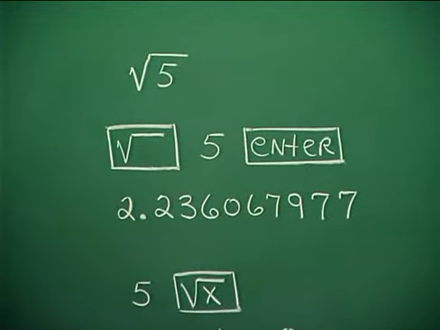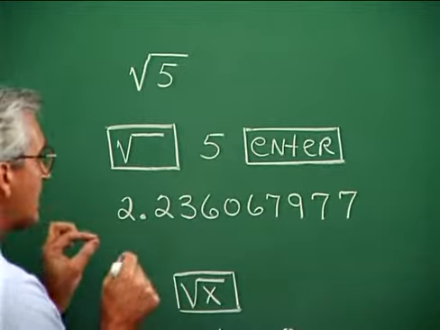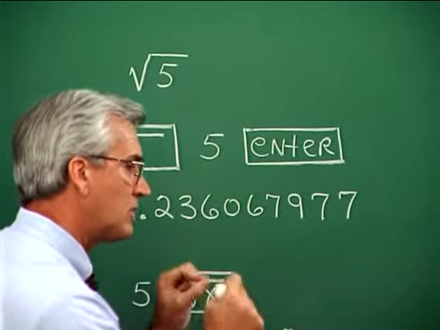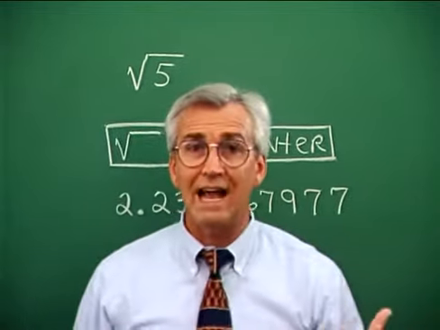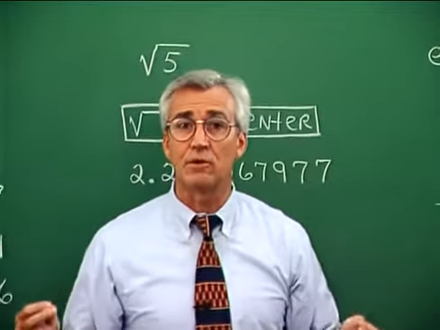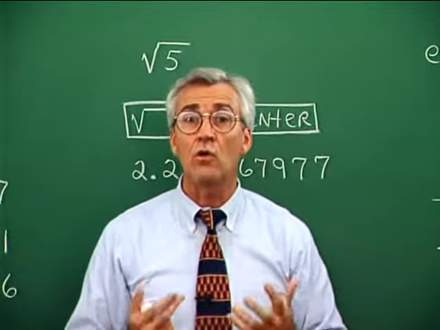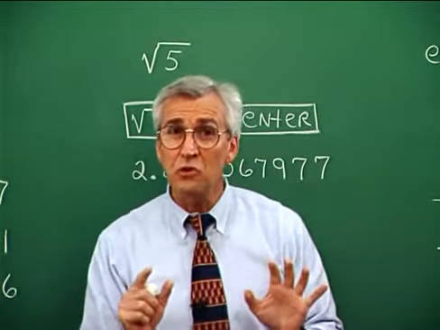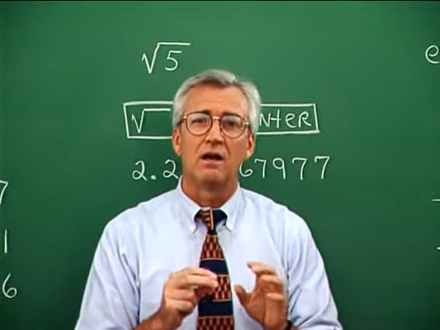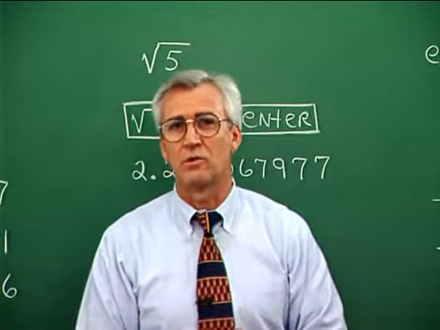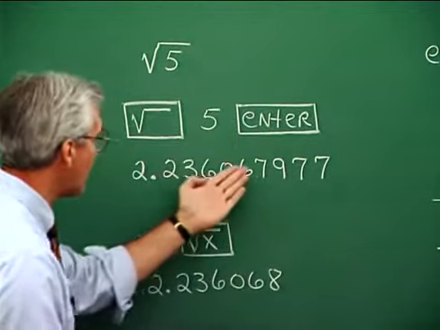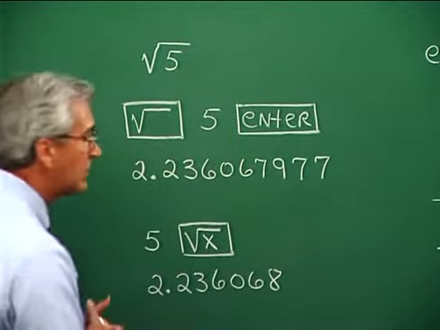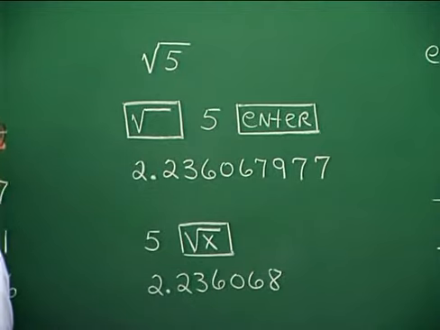Now, I say approximately because when we take the square roots of numbers that are not squares, we get values that are never ending and never repeating decimals. That is, we get irrational numbers. So the best we can do with this is have an approximation for this square root, and that's what this is. It's a very close approximation, but it is only an approximation.